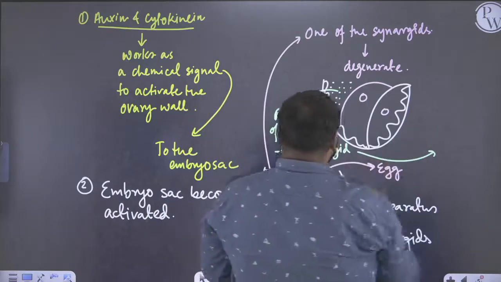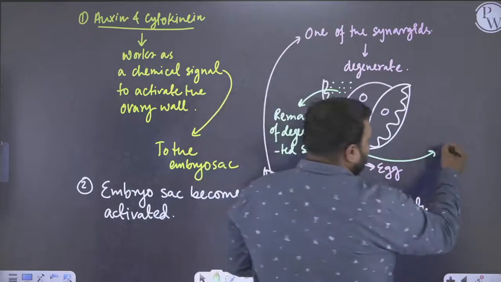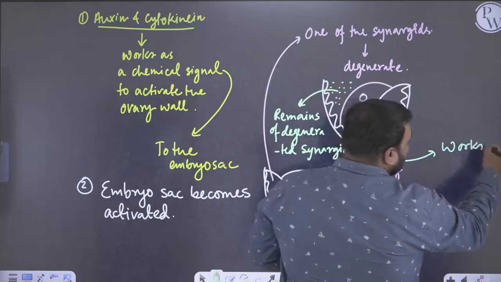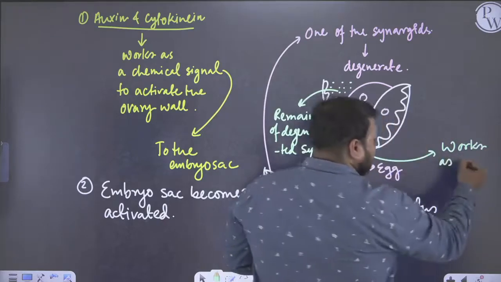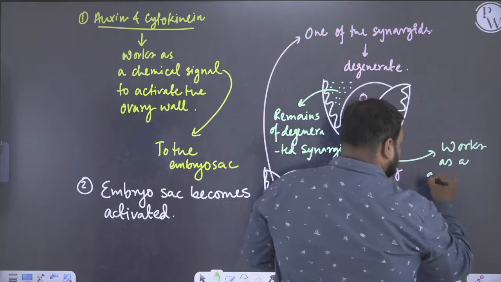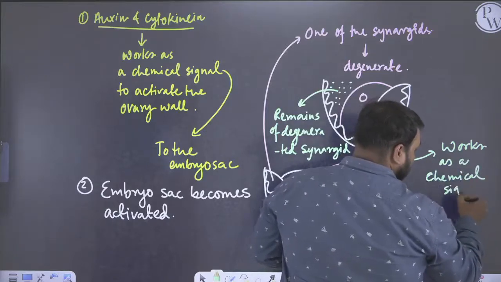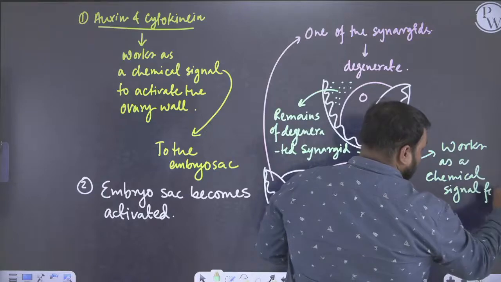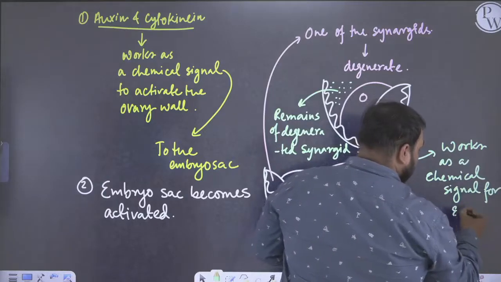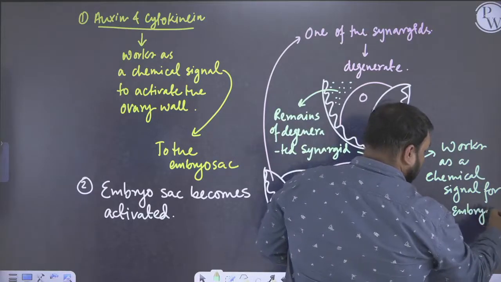So the remains of the degenerated synergid work as a chemical signal for the embryo sac,